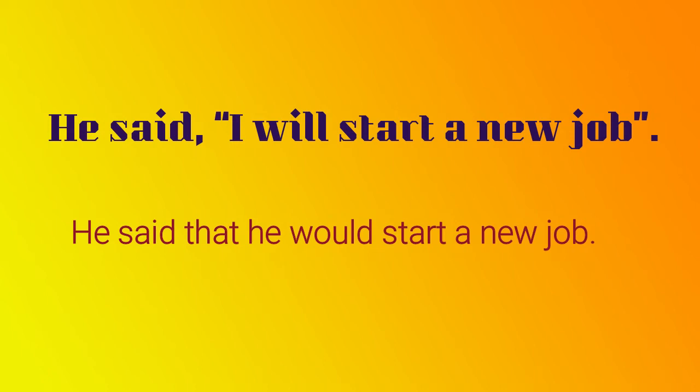Said. Actual words of the speaker? I will start a new job. So, when we convert direct into indirect speech, reported speech, the punctuation marks are removed. He said that he would start a new job. A linker is being added. Clear?